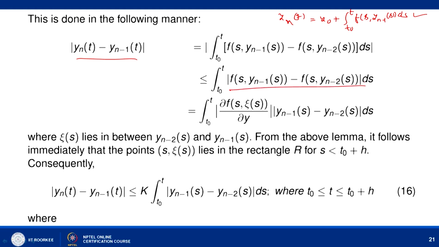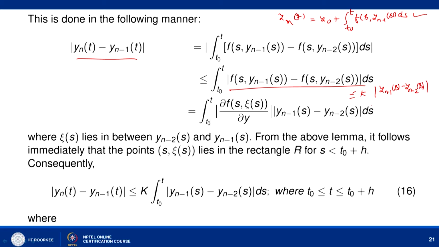Now here either you use that del f by del y exists and is continuous on the rectangle R, or you simply use that f satisfies the Lipschitz condition. In both ways you can say that this is further less than or equal to k times the integral of y_{n-1}(s) minus y_{n-2}(s) ds.